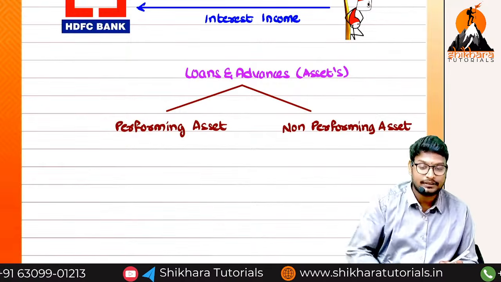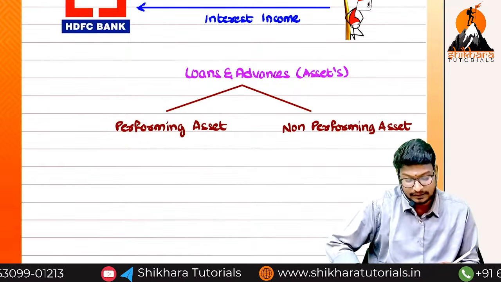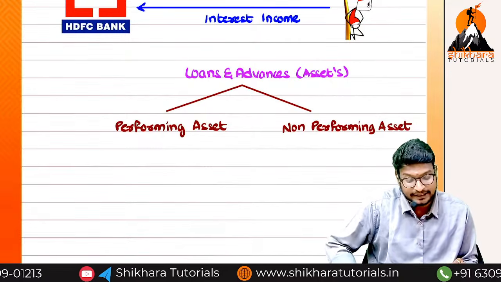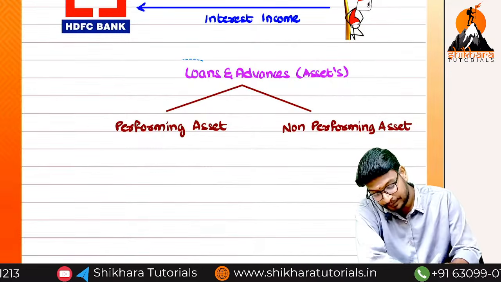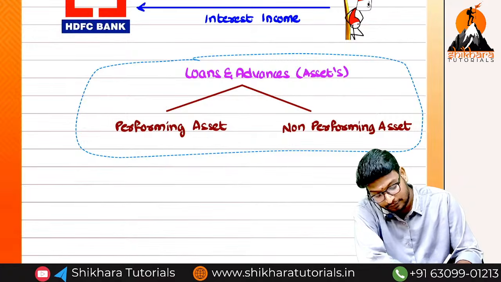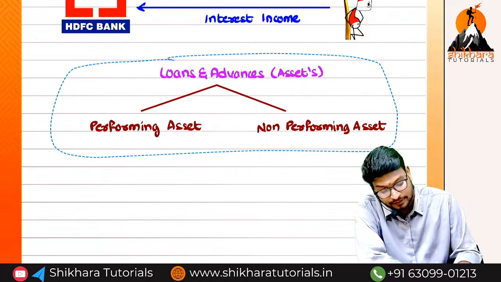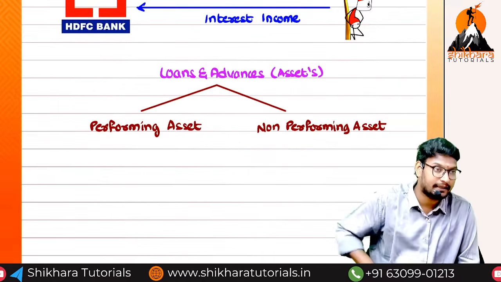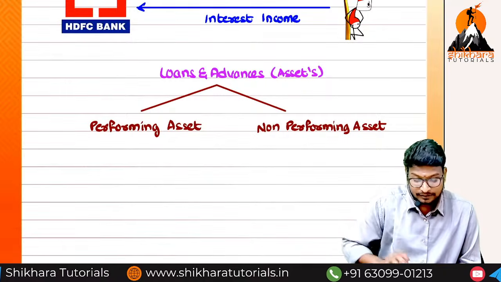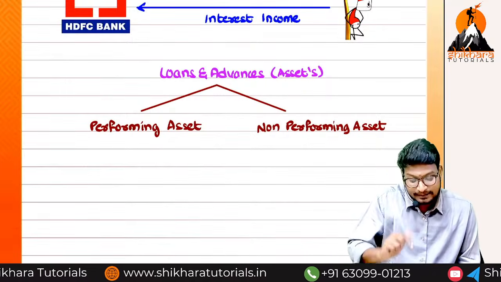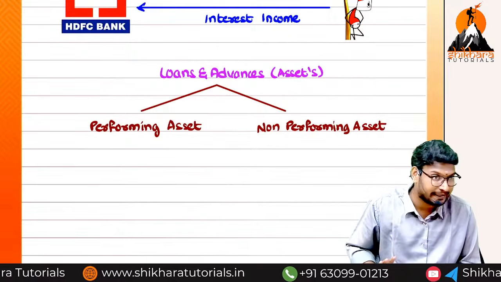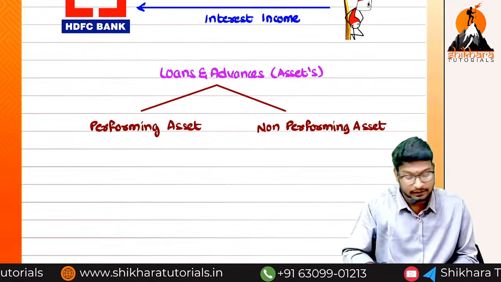Now we have to understand the clear meaning of performing asset and non-performing asset. The total income recognition depends upon these two items, performing and non-performing.